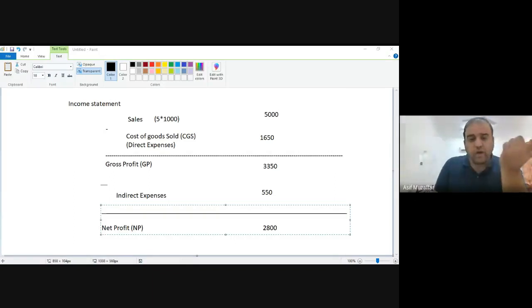So now you know how to calculate gross profit and net profit. Gross profit, GP, means sales minus cost of goods sold. This is your income statement. Sales minus cost of goods sold will give you gross profit, and gross profit minus the indirect expenses will give you net profit. Companies are looking after this net profit. Net profit is actually what they are looking at.